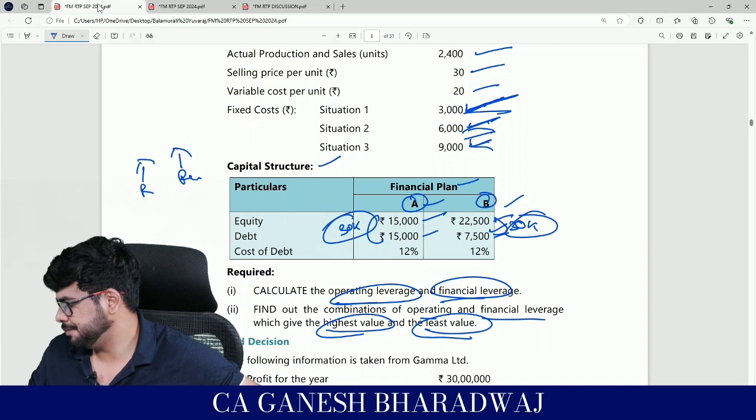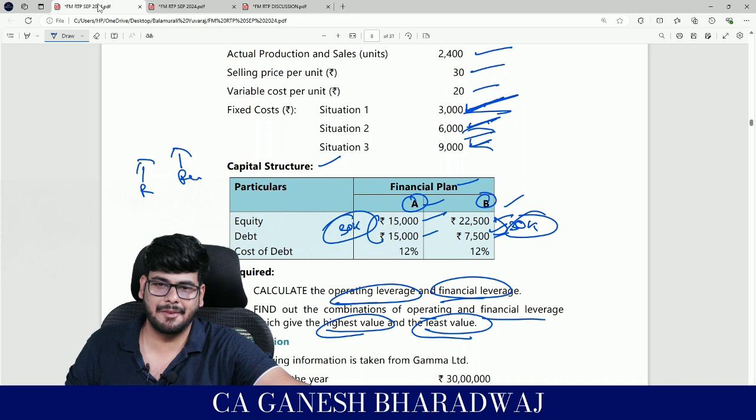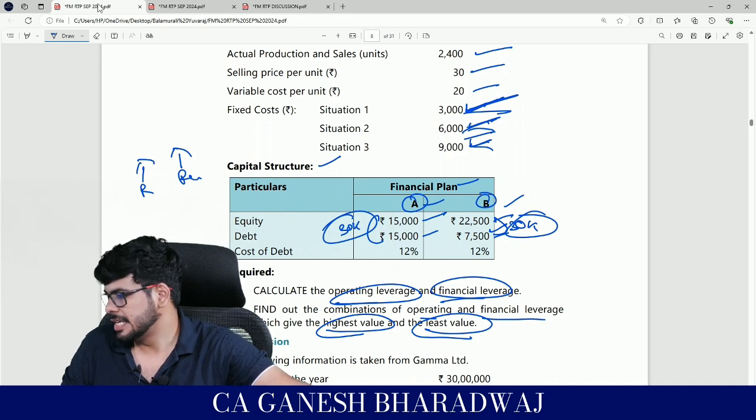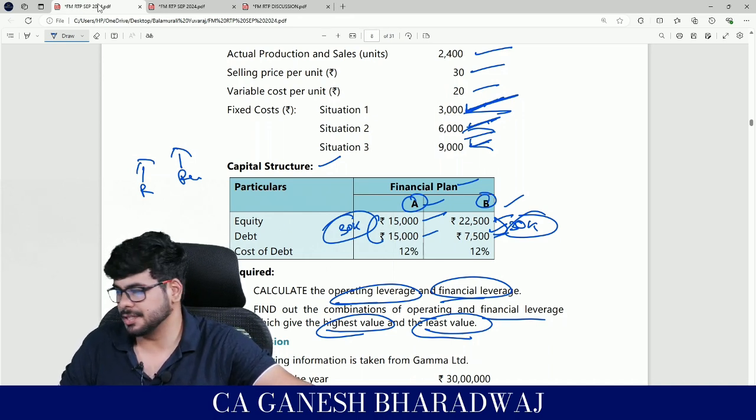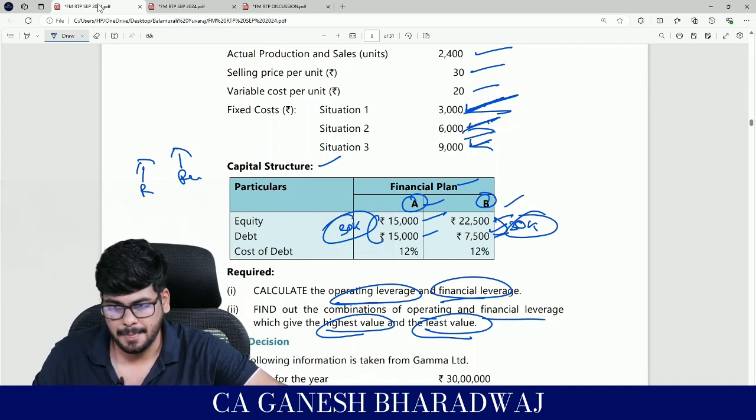Write down OL, FL and CL; semicolon, 3 situations with 2 financing plans.